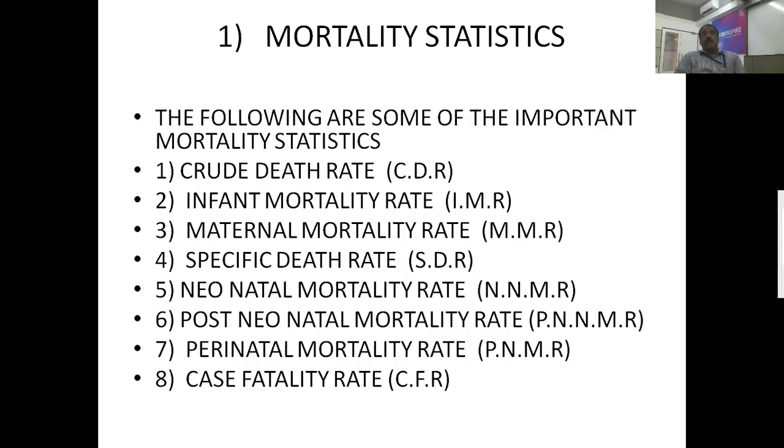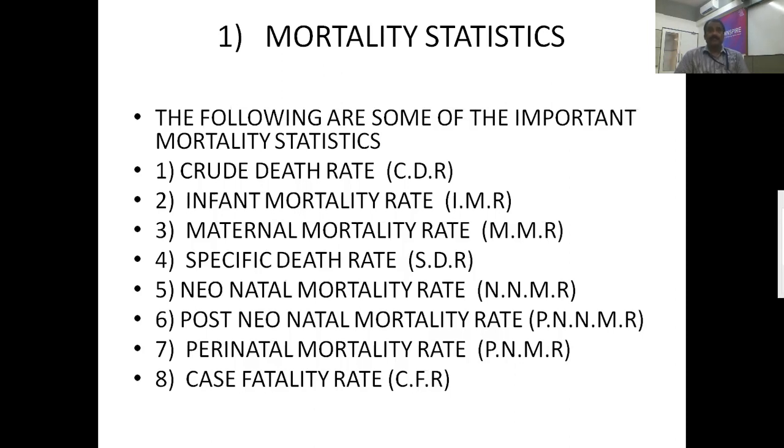So these are the important rates of the mortality statistics. I am once again repeating: crude death rate, infant mortality rate, maternal mortality rate, specific death rate, neonatal mortality rate, post-neonatal mortality rate, perinatal mortality rate, and case fatality rate.